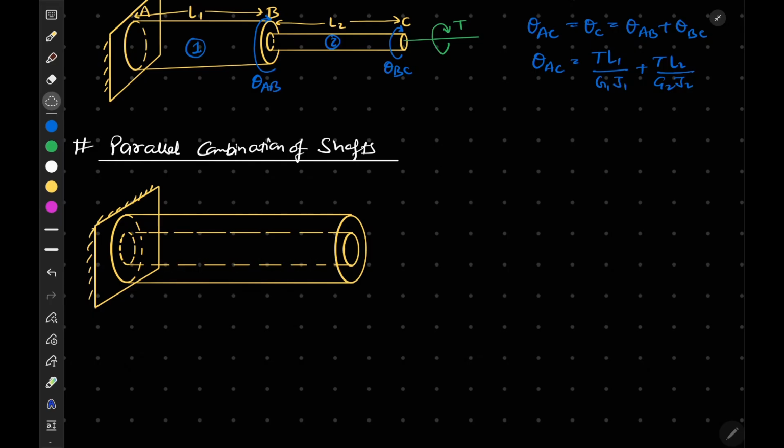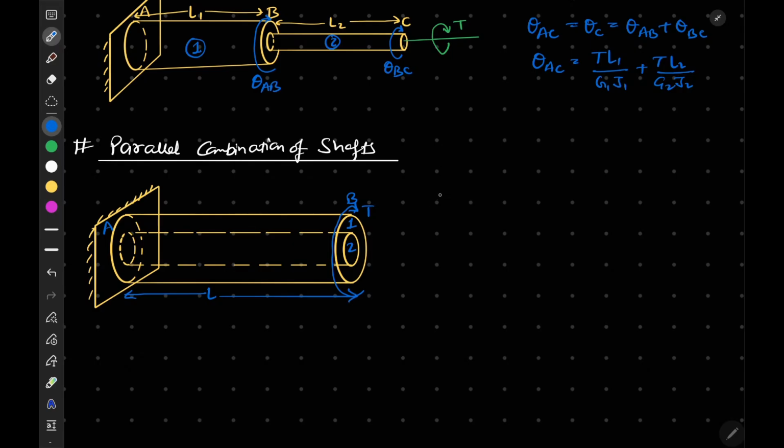Let's say these are ends A and B, and a torque T is applied at end B. This is our outer shaft, this is our inner shaft, 1 and 2, and the length L for both is the same.